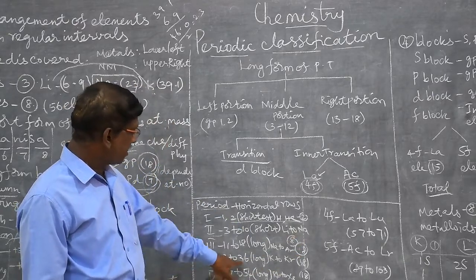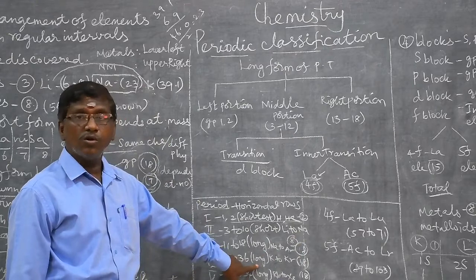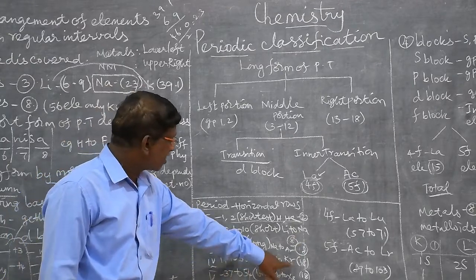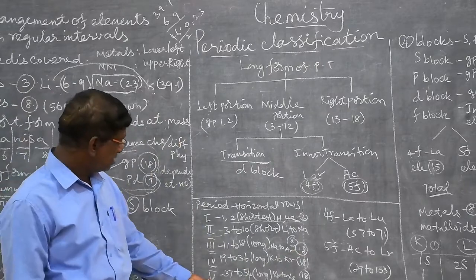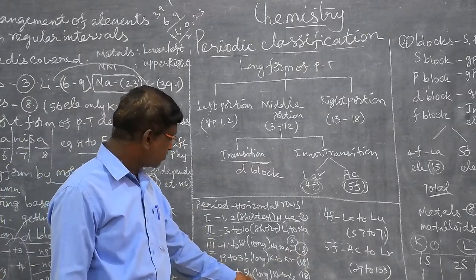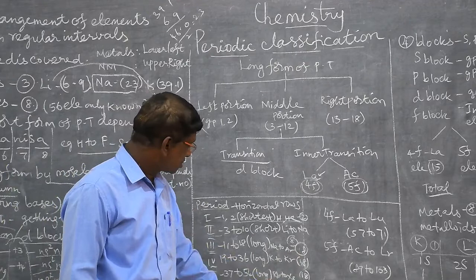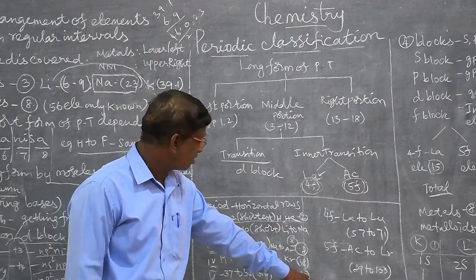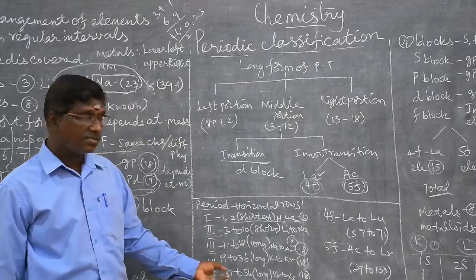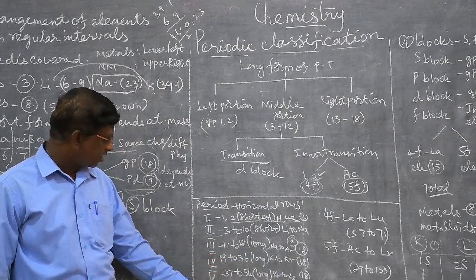The fourth period has 19 to 36. It is a long period, potassium to krypton, total 18 elements. The fifth period is 37 to 54. It is also a long period, rubidium to xenon. It has 18 elements totally.